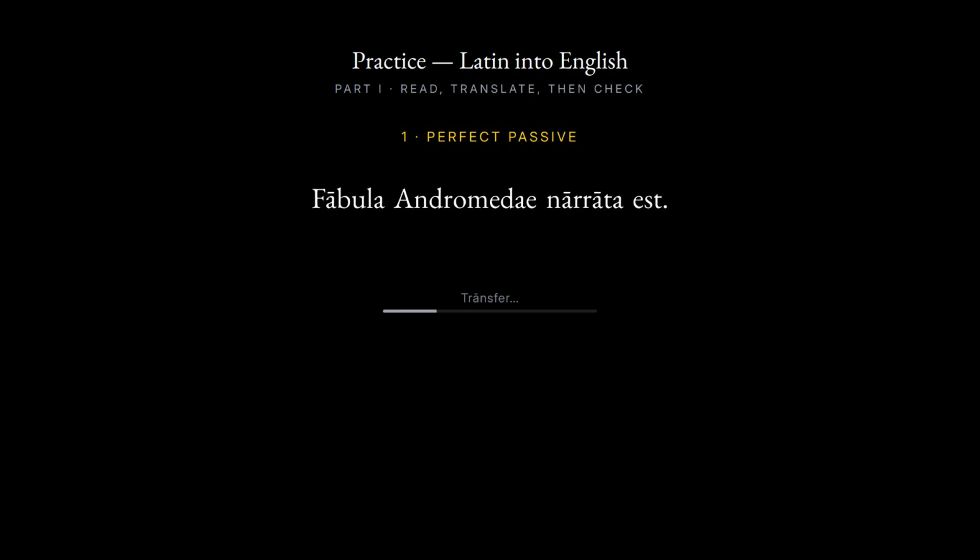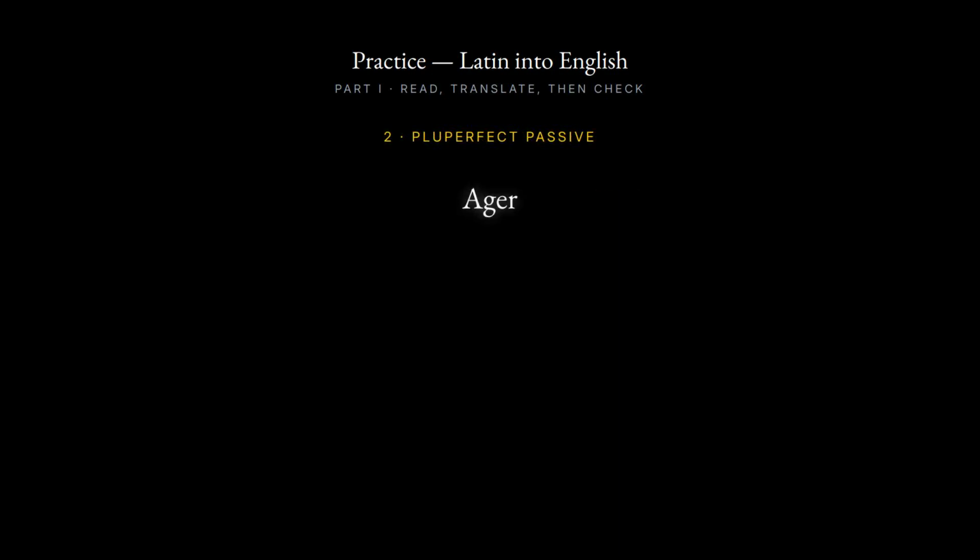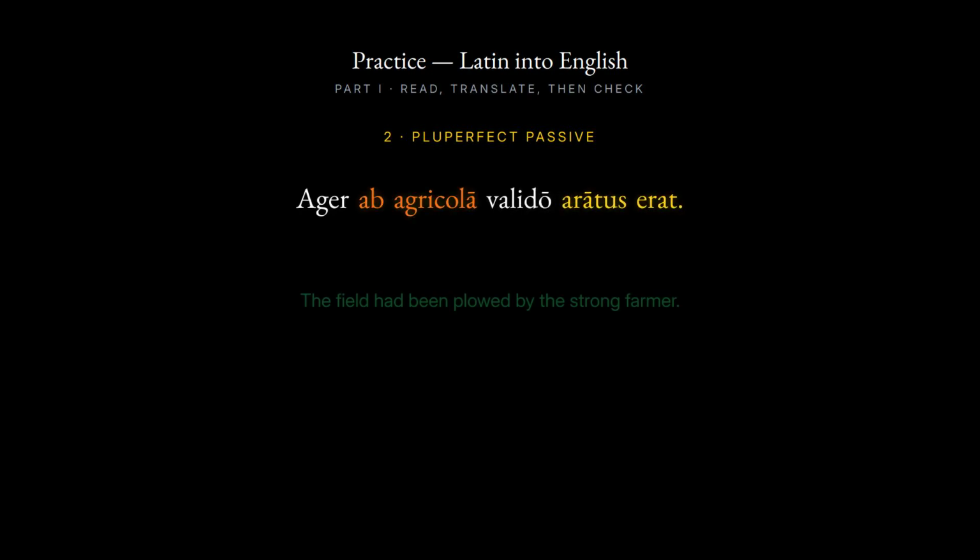Time to practice. I read a Latin sentence, translate it, then the answer appears. First, a perfect passive. Fabula Andromedae narrāta est. The story of Andromeda was told. Next, a pluperfect. Ager ab agricolā validō arātus erat. The field had been plowed by the strong farmer. The words after the verb name the doer, the ablative of agent.